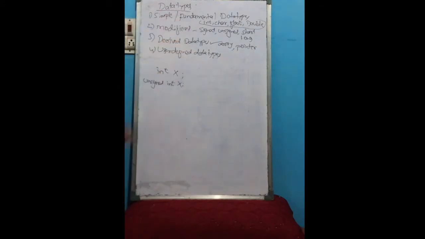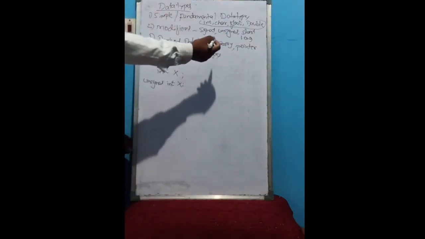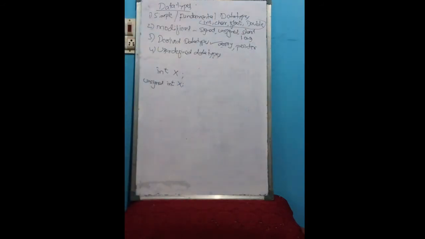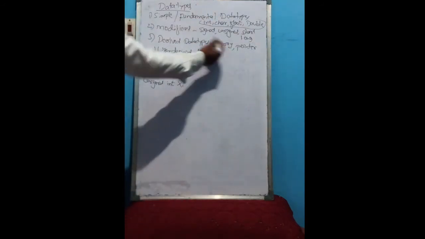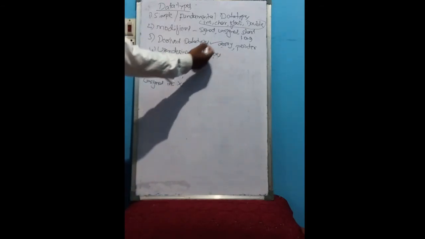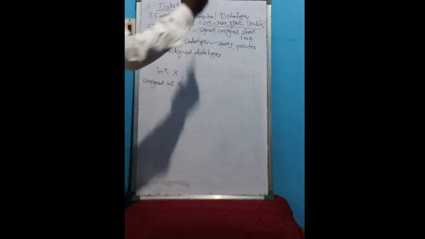This time also you will see with examples while writing the program: what is an array, what is a pointer. These are examples of derived data types, derived using the fundamental data types.